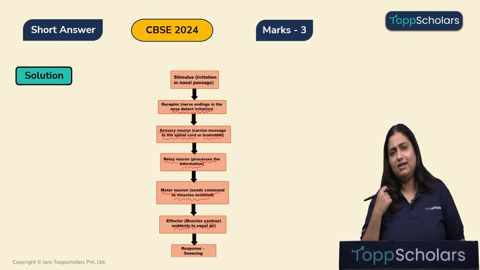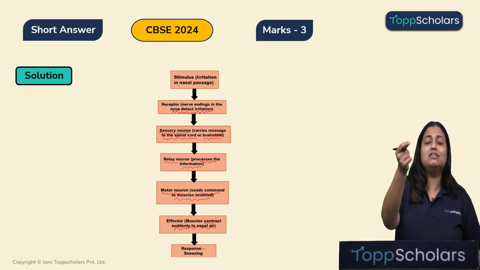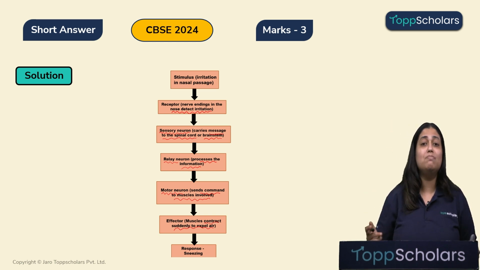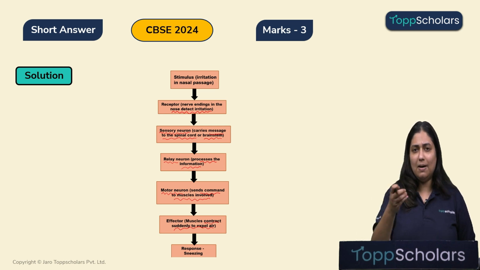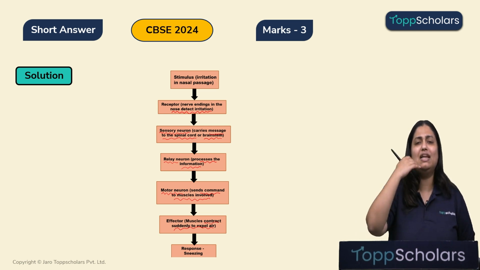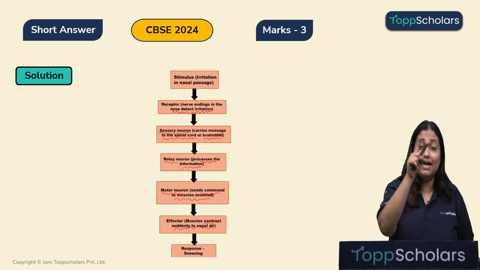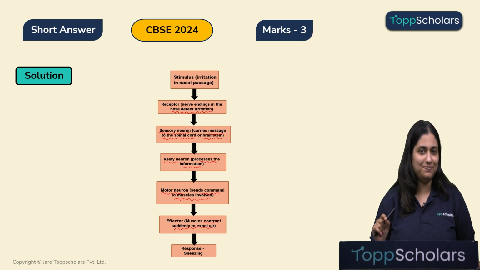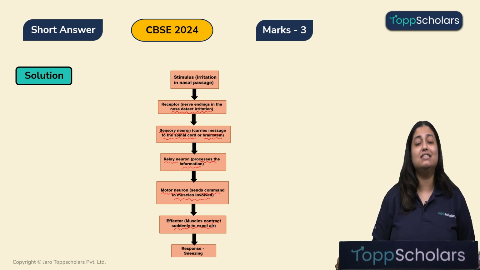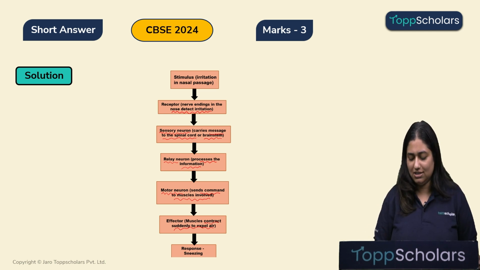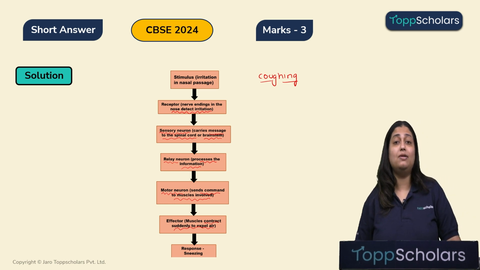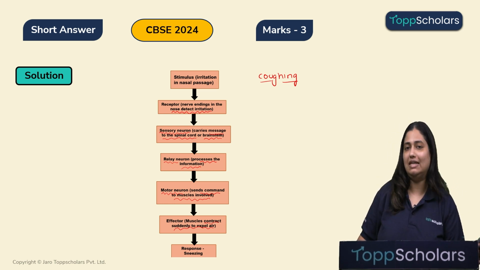Now that neuron cannot travel down, right? So the relay neuron will send this command to the motor neuron. The motor neuron from the spinal cord will descend down to the muscles which are involved in sneezing. It will command these muscles to contract and you will loudly sneeze and expel the air, and along with that even expel that irritation causing substance. Are we clear? So, sneezing is a reflexive action. Not just that, children, even coughing is a reflexive action. All these are protective mechanisms of our body which keep the tracts clean.